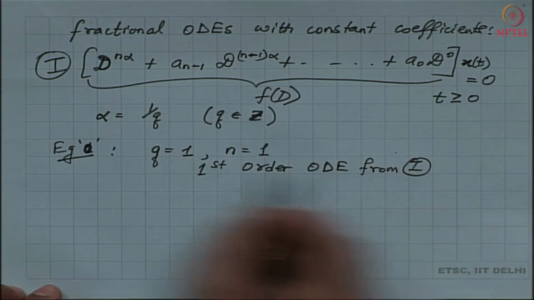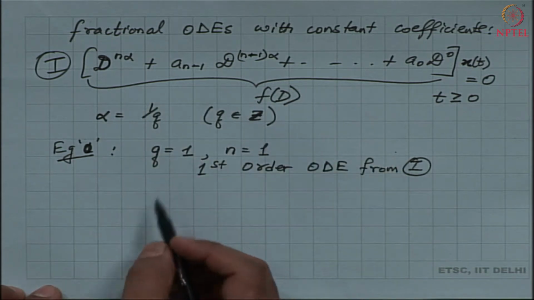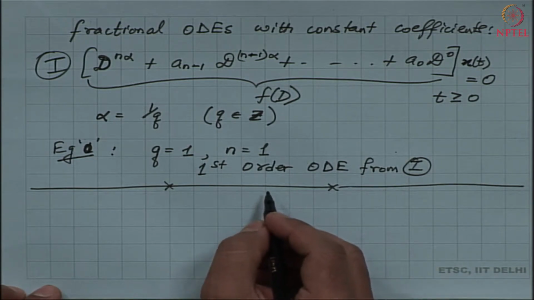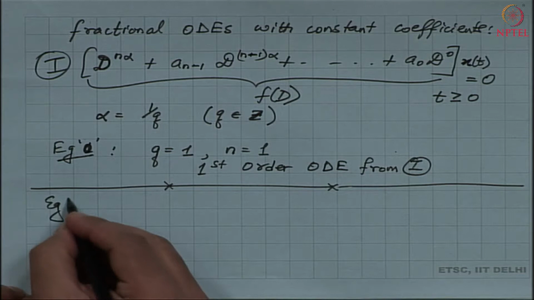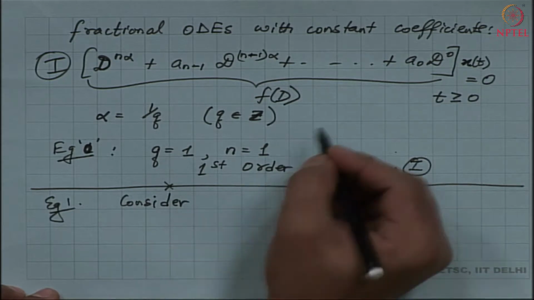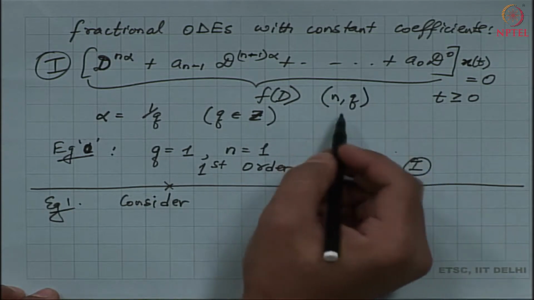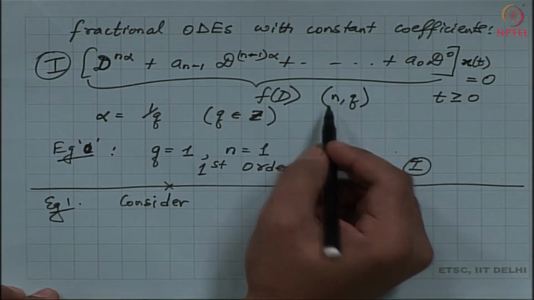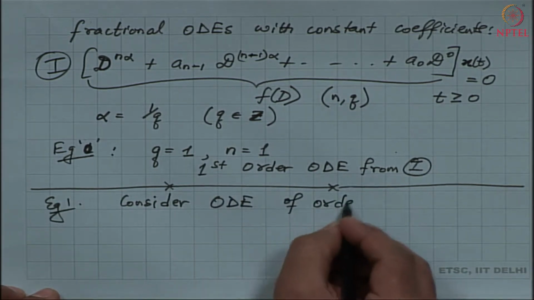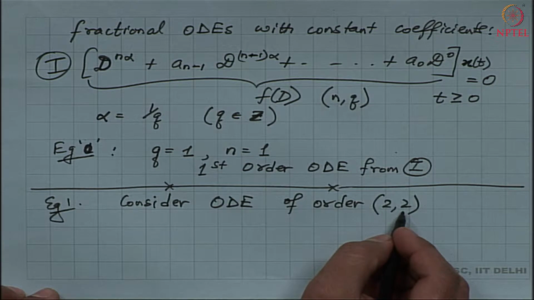Which means that for alpha taking non-integral values, we will have a fractional ODE. Let me give you one example of how to solve such an ODE. Whenever I look at an ODE, I am going to talk about the ODE of the form n comma q. So let us consider an ODE of order 2 comma 2. This means that my n is 2 and my q is also 2.